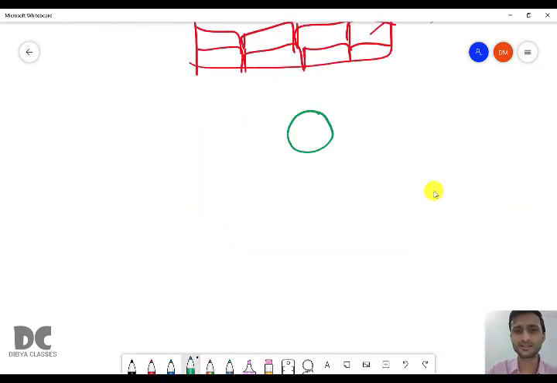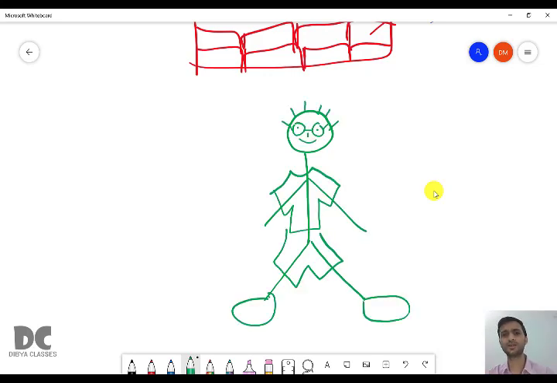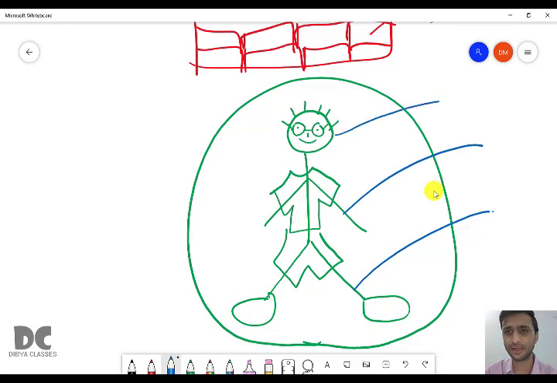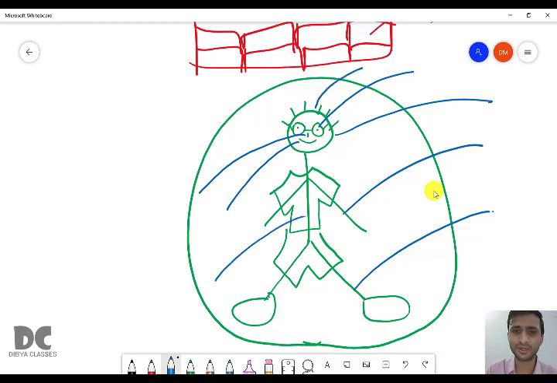So this is a human being. I drew a human being here. Here, this human being is made up of small parts. So what are the small parts here? Leg, hand, head, and inside the head you can say eyes, nose, mouth, hair, body.